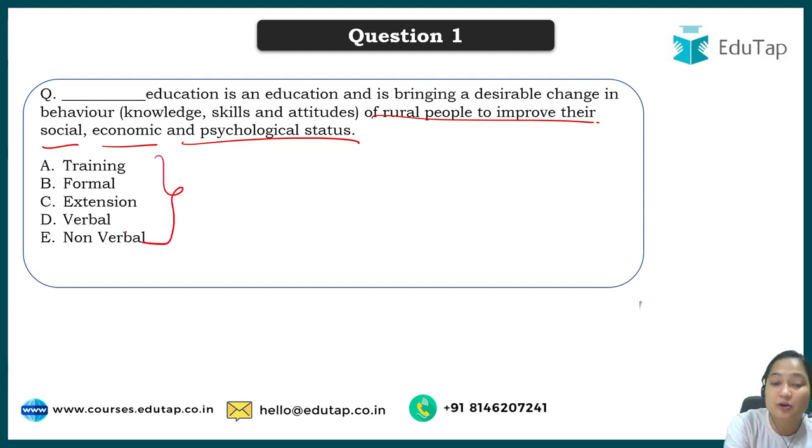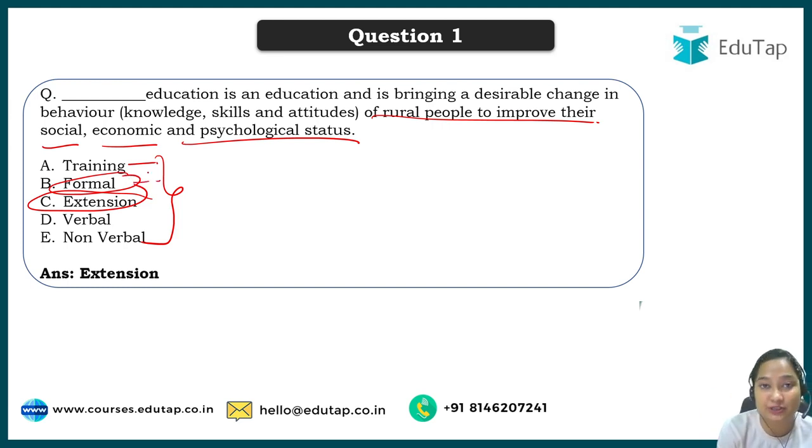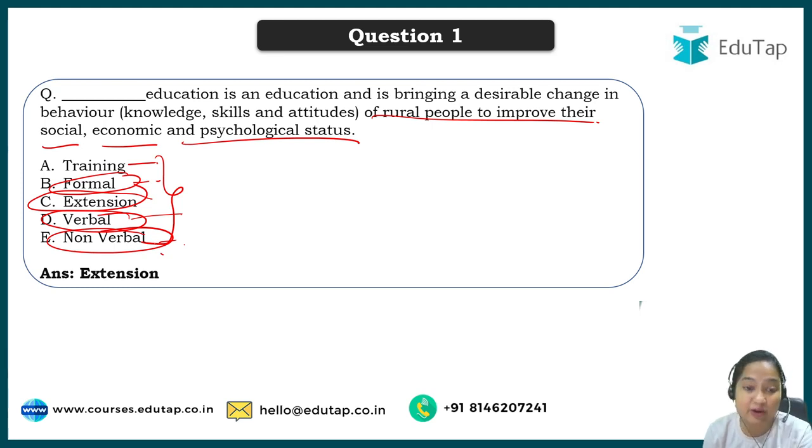When we are talking about these options, the correct answer will be, I'll give you a few seconds, try to answer it on your own. Yes, of course, the correct answer is extension education. Training, we all know, is something you do, doing is required. Formal education is institutional education that we get in schools, with some time period. Verbal education is what you speak, when you use words and make a meaningful sentence to convey a message. Non-verbal education is about body language, how you make movements. So the correct answer is extension education.